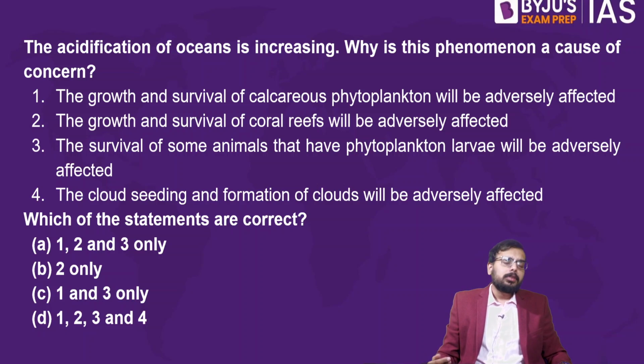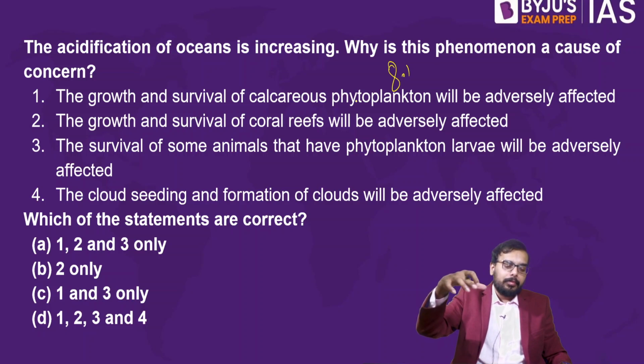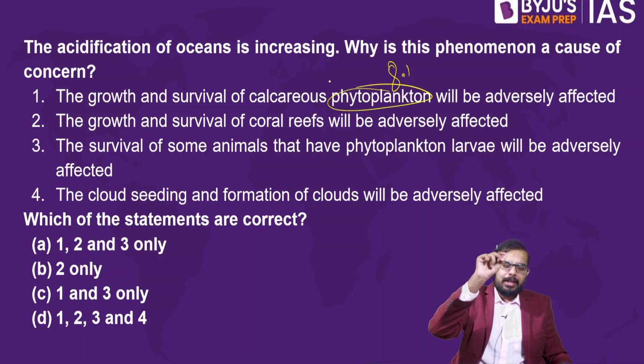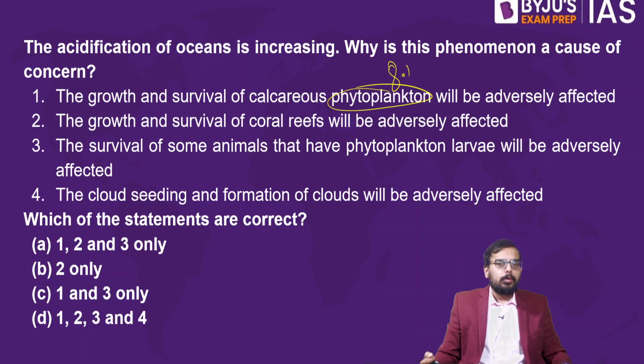I'll just reveal the answer. The pH level of ocean is somewhere around 8.1, so it is alkaline. Phytoplanktons are tiny organisms that float over the ocean.